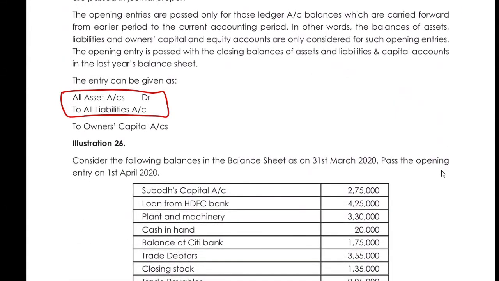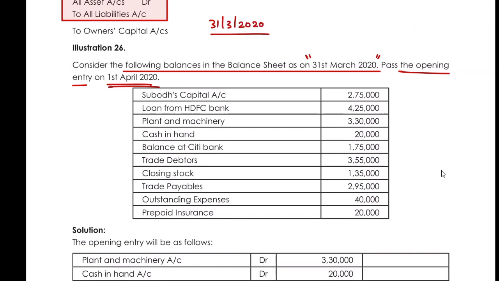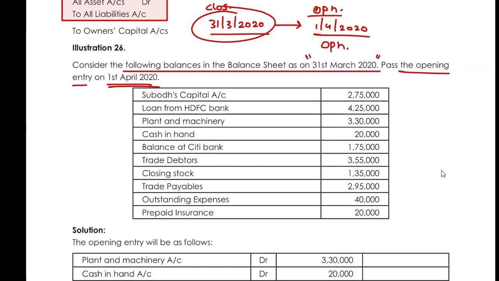Yes, they have given here. So let's say they have given you the following balances in the balance sheet of 31st of March 2020. You have to pass the opening entry on 1st of April 2020. So the year ended on 31st of March 2020. Now we are opening our books again on 1st of April 2020. So whatever was the closing on 31st of March will become the opening for 1st of April 2020.